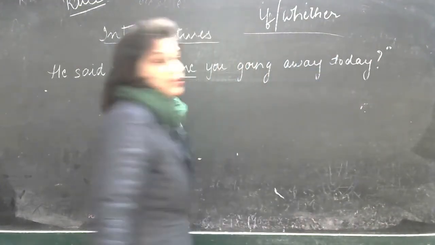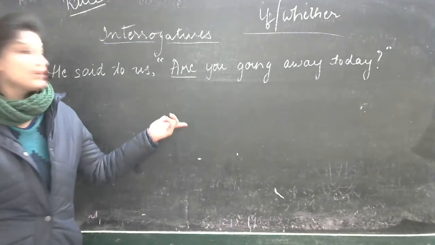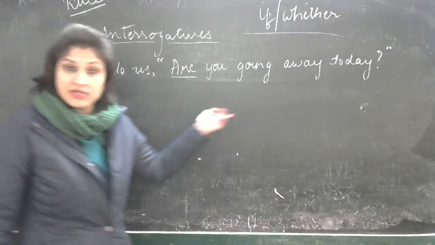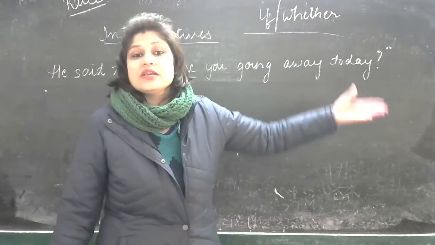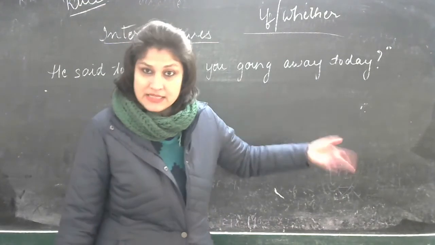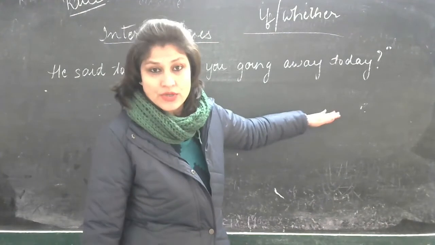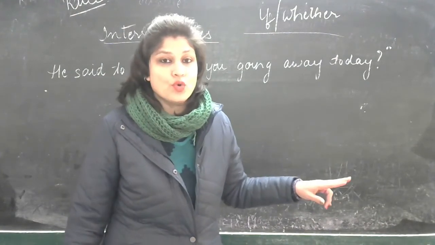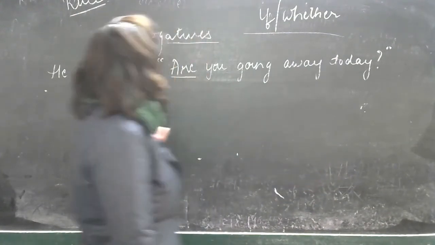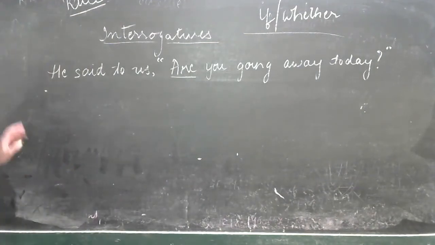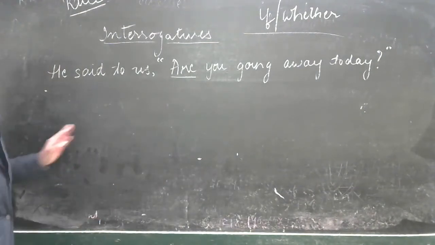Right? You use if and whether if you are using a helping verb or if the answer to the question is yes or no. Is that clear? Just yes or no. For example, are you going away today? You can always say yes or no. Both are correct. So let's see here. We'll change the whole sentence now.